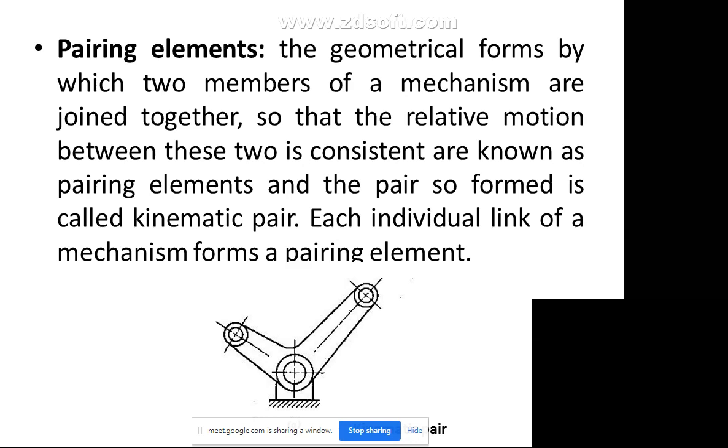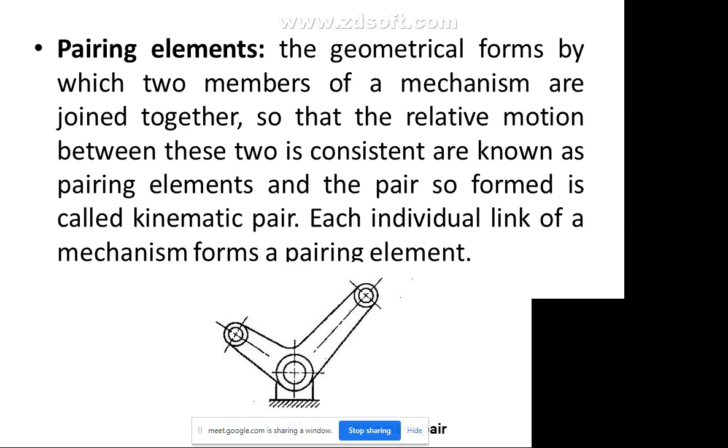You can see in this figure, if two links are joined at a point, it becomes a pair. This is the joint, but this combination of two links together is known as a pair, and this pair is nothing but a kinematic pair. Kinematic pairs are very important, because there are a lot of them, and how the connection is made will help you in understanding the mechanism.